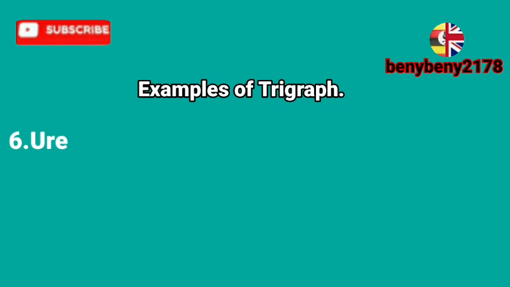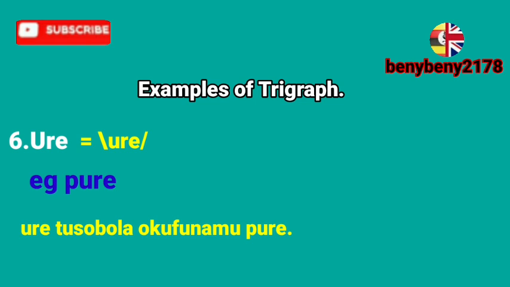Okay, let's go to the next example. U-R-E, forming the sound of ua. U-R-E, forming ua. With U-R-E, we can formulate other words. For example, when you add P, we can form pure. So it comes from U-R-E, that trigraph, forming pure. So mu U-R-E, tusobola pure.